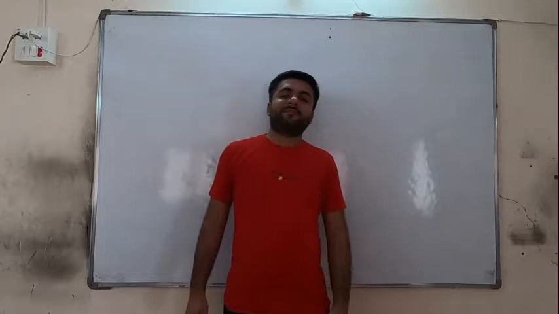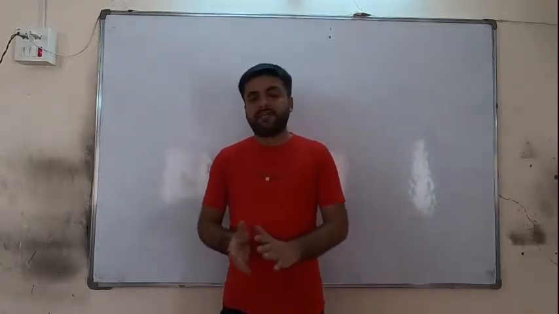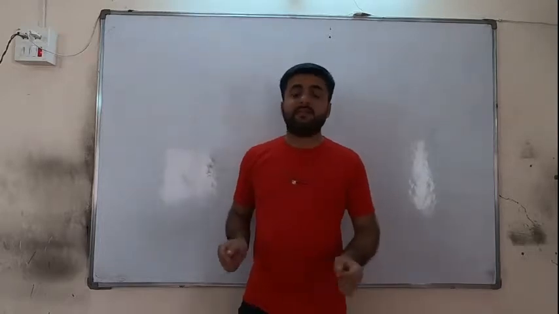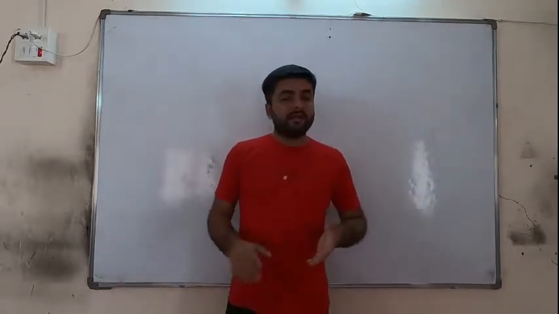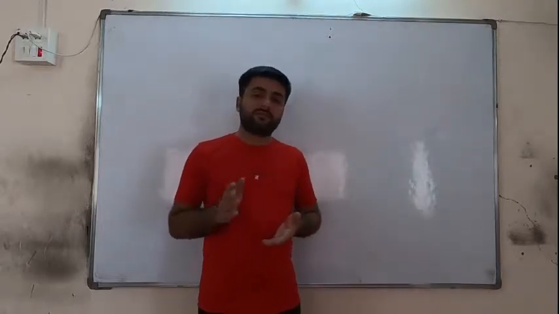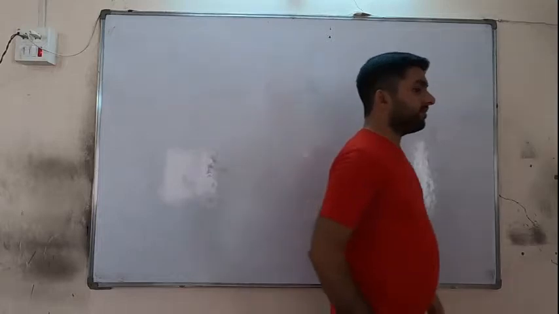Hello friends, in our previous lecture we have completed type 5, that is for assets, and type 6, that is for incomes and expenses. Now let us go for the 7th type, in which one or two concepts are repeated and the second concept is new. So we are going for type 7.